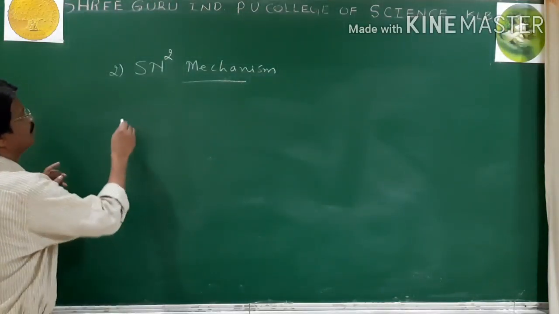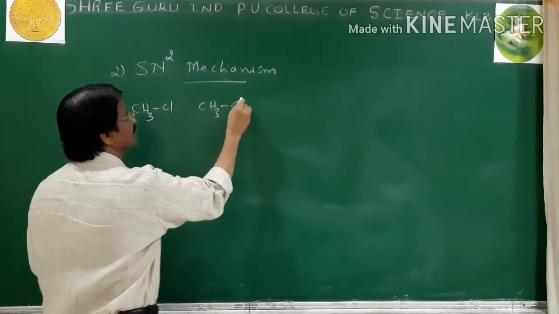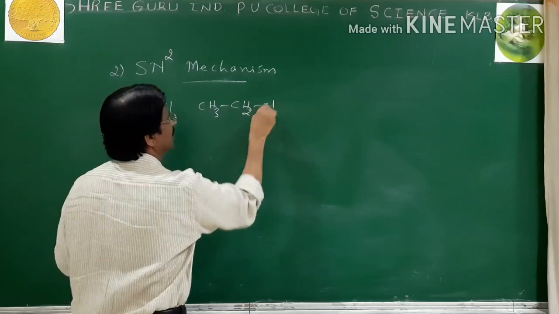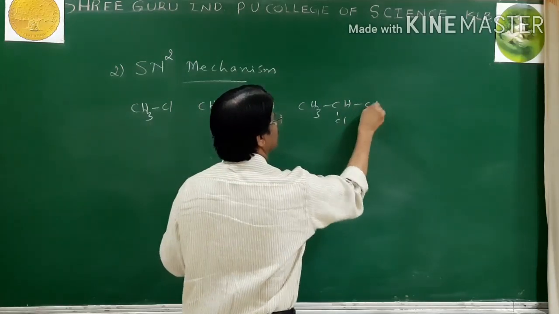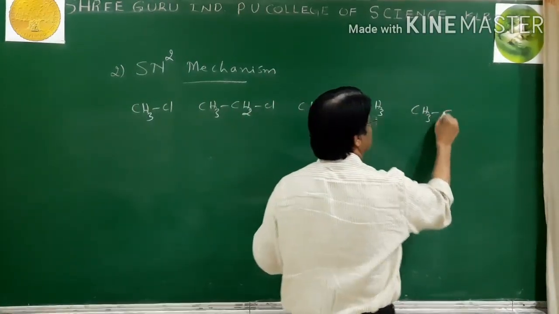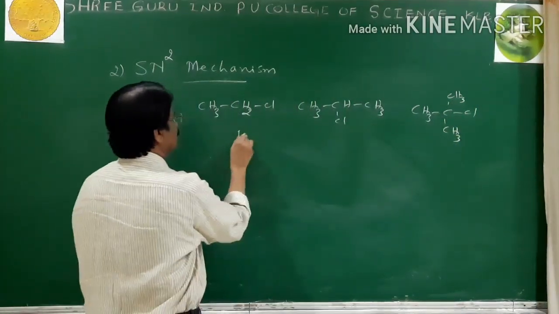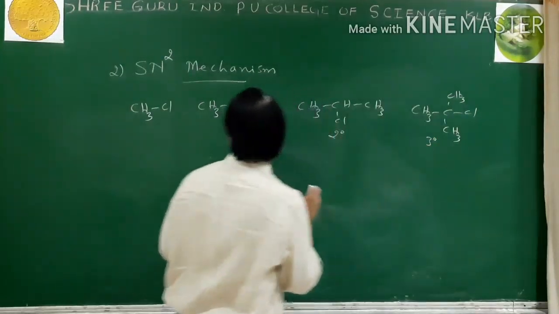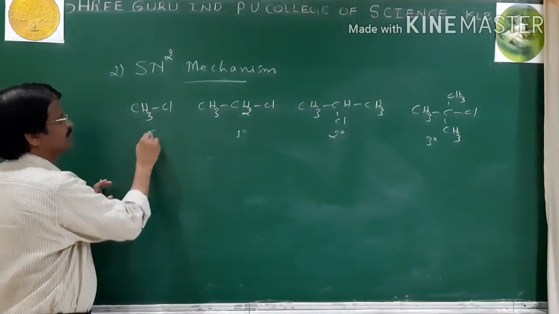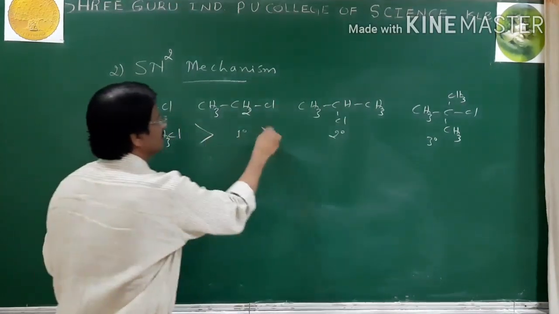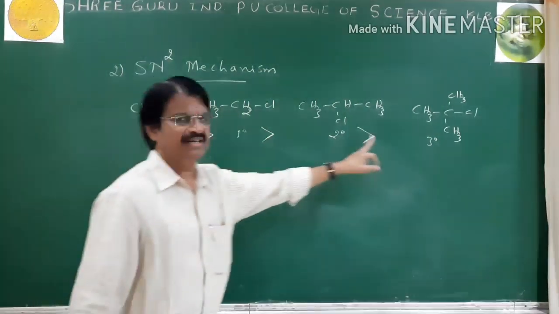Now, methyl halides, primary halides, secondary halides, tertiary halides: one degree, two degree, three degree, methyl. By the SN2 mechanism, the correct order is that methyl halides are more reactive than primary, secondary, and tertiary.